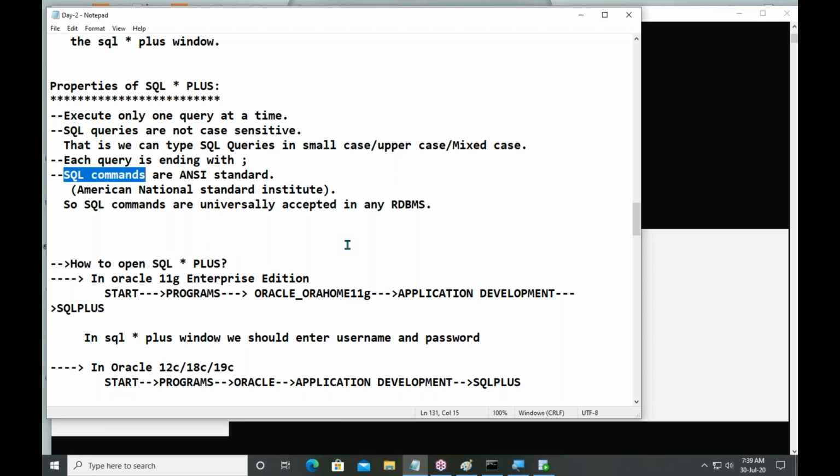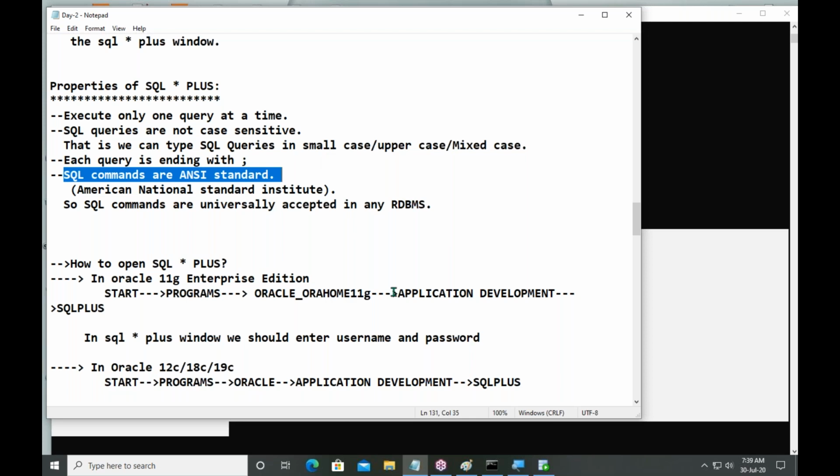If you are working with Teradata, Teradata is a database. What is the command to select data? Select only. Or what is the command to modify data? Update. What is the command to create a table? Create. The same commands are valid in any RDBMS. So we can say SQL commands are ANSI standard.